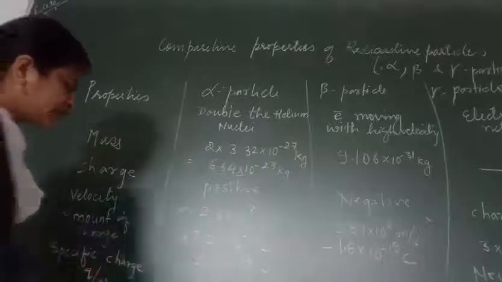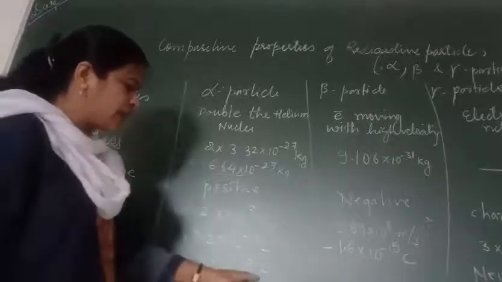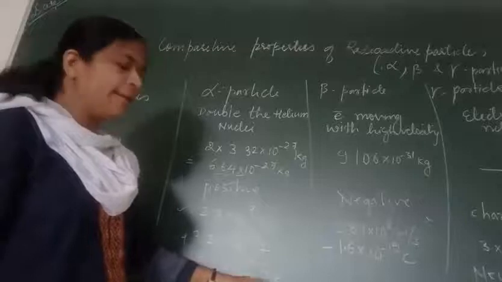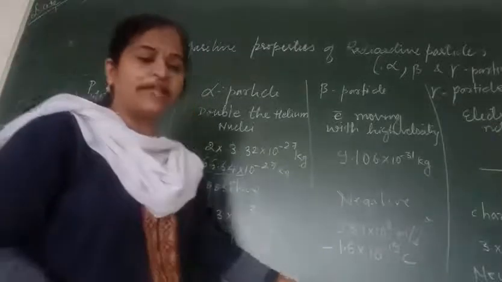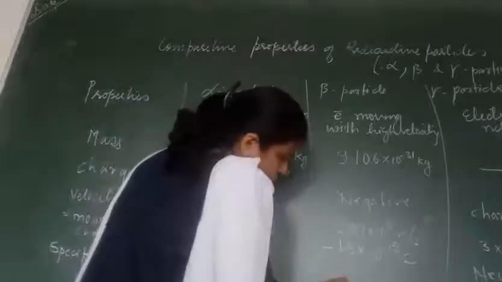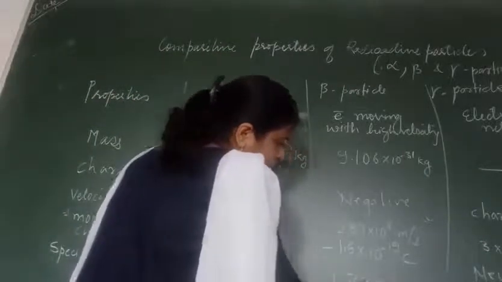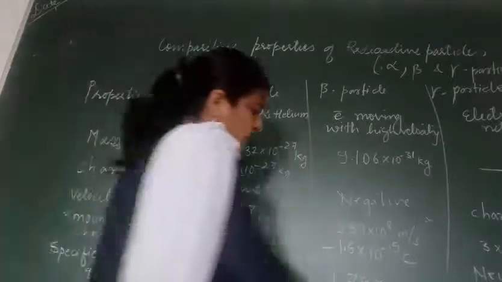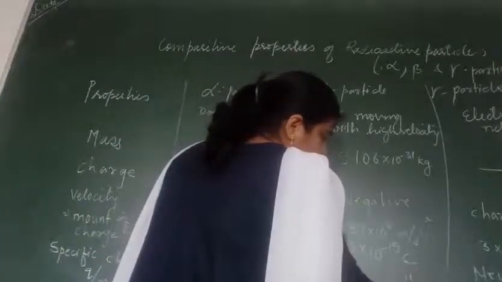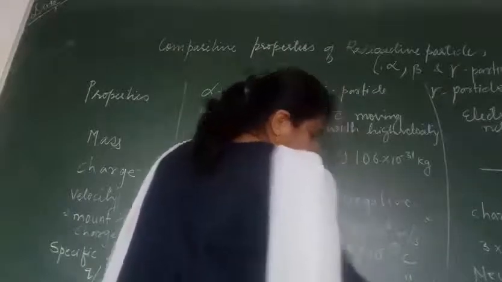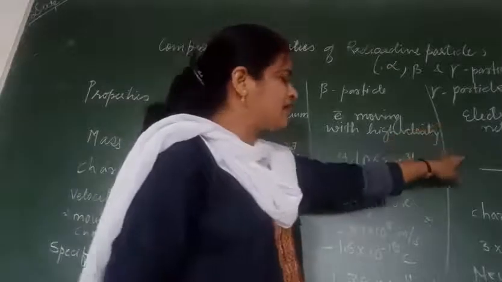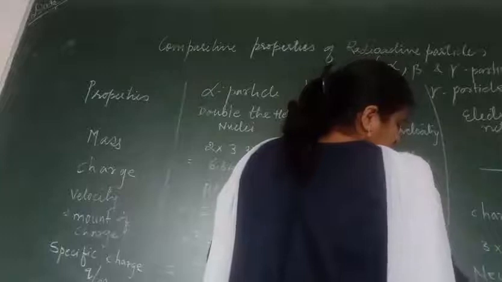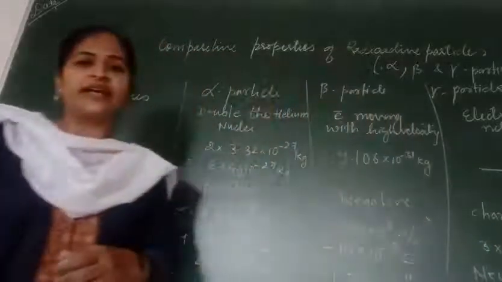Then the specific charge of beta particle is equal to 1.78 into 10 raised to power 11 coulomb per kg. And as gamma doesn't have any mass or any charge, it is neutral. We can say nil or neutral. It doesn't show any of this property.